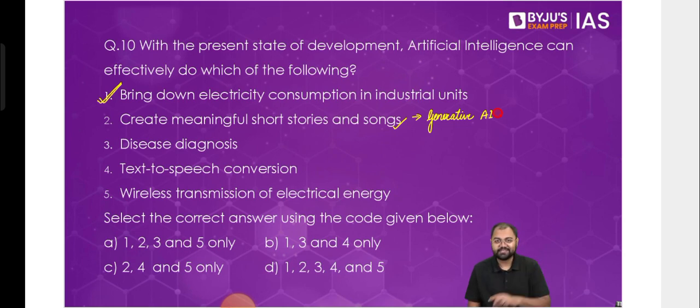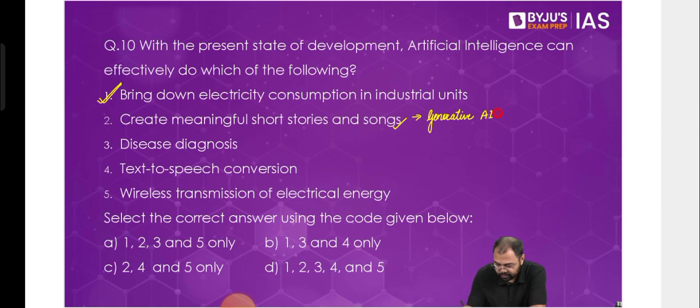We tested it almost a year back when I met one of my friends from college, after almost 10 years. That is where we started testing ChatGPT, and he simply asked ChatGPT to please write a poem on two friends meeting almost after 10 years who used to be very close friends in college. And we really got a 5-stanza poem, not even a small poem. So today it's possible. A meaningful short story or a meaningful song can actually be created with the help of ChatGPT itself, with the help of generative AI.